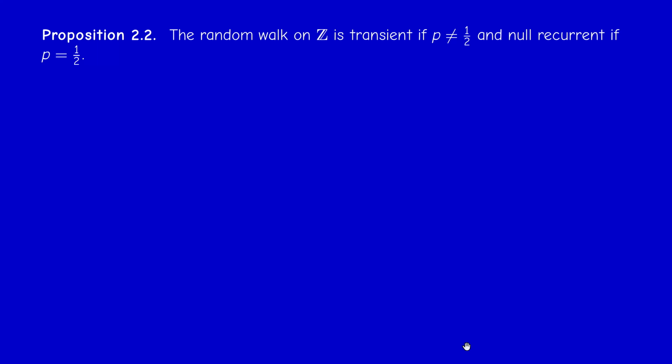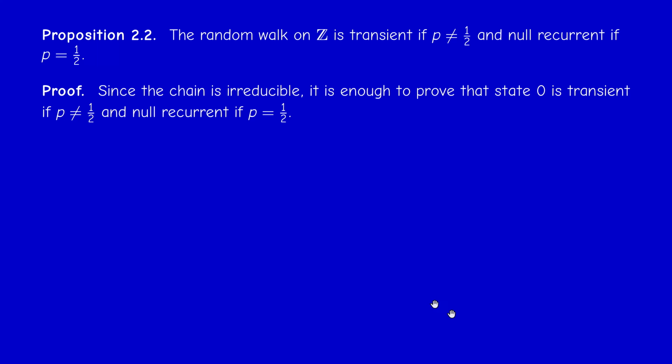So times of first return can be arbitrarily large, and this is why their mean is infinite. This is the idea behind it. Now, how do you prove that? It's not difficult. We do some elementary combinatorics. So let us first prove that the random walk is transient if p is different from 1/2.